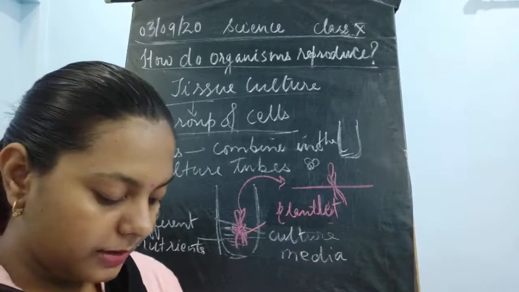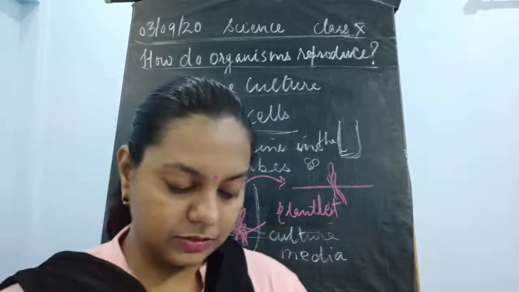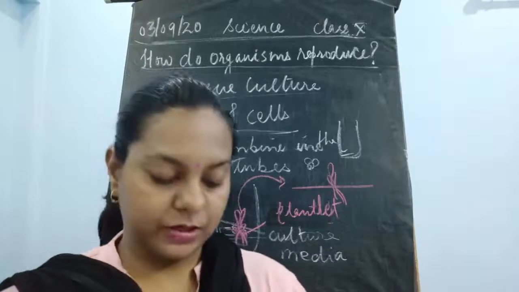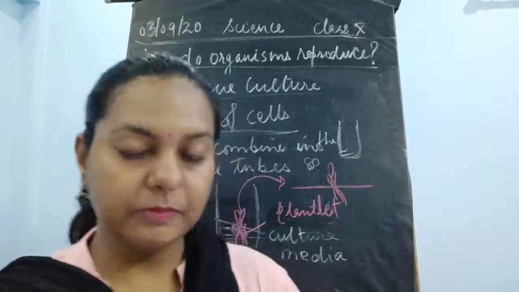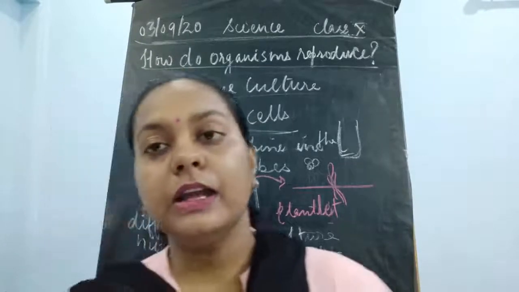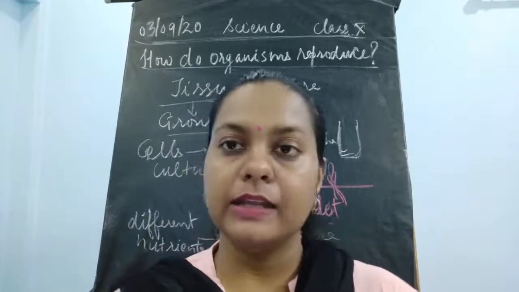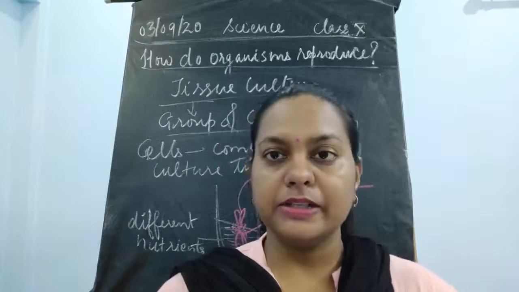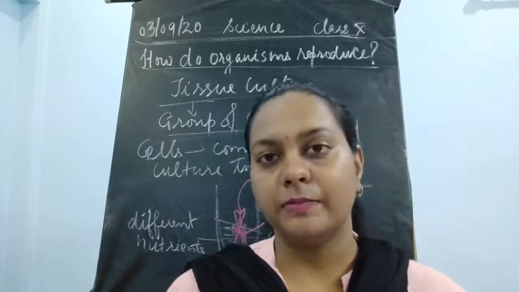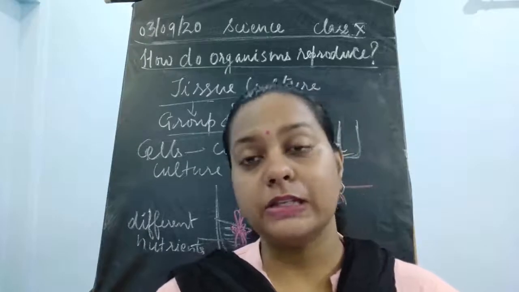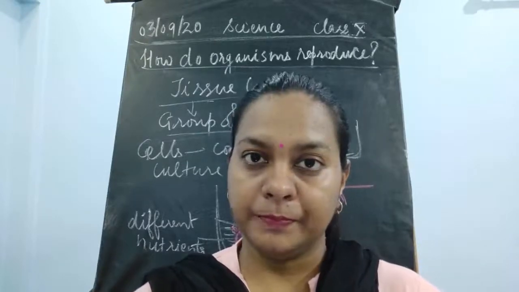Okay, now this tissue culture is a method of biological research in which a fragment of tissue from the plant is transferred. Even animal tissue is also transferred, but we are not studying that here because we are studying under vegetative propagation, so we are not going to take up the animal part over here. I'm just telling you how this vegetative propagation takes place here.